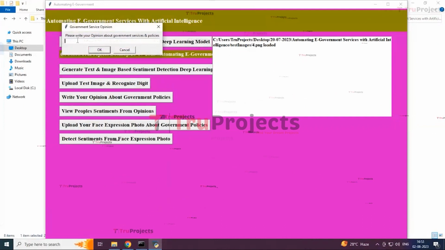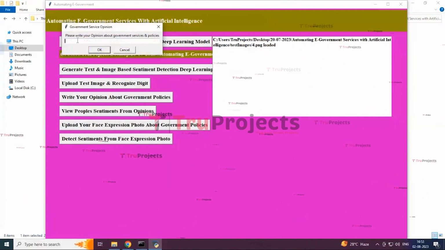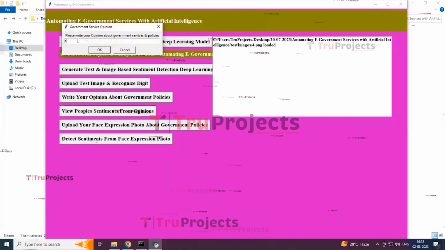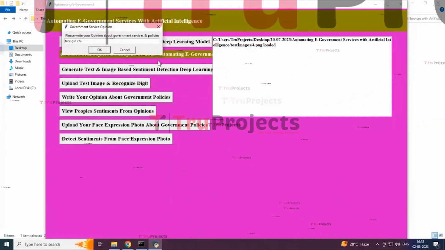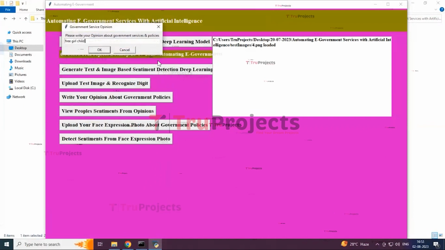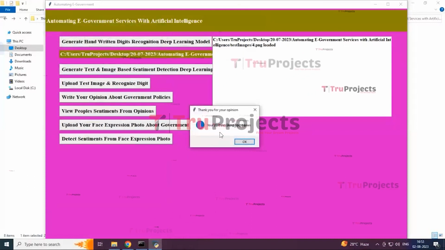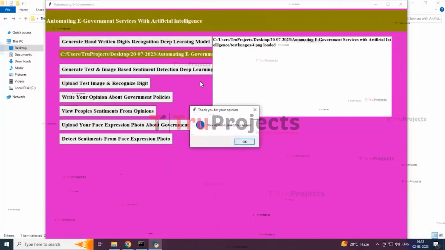So I am going to write, free girl child education is a good scheme. Now click on OK. So it will save the opinion, and click on OK.